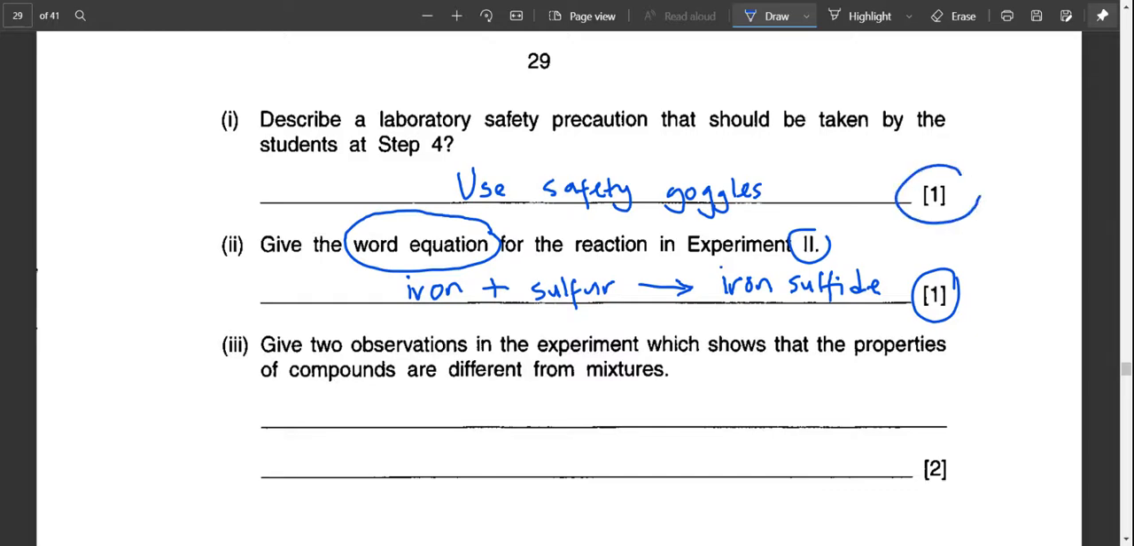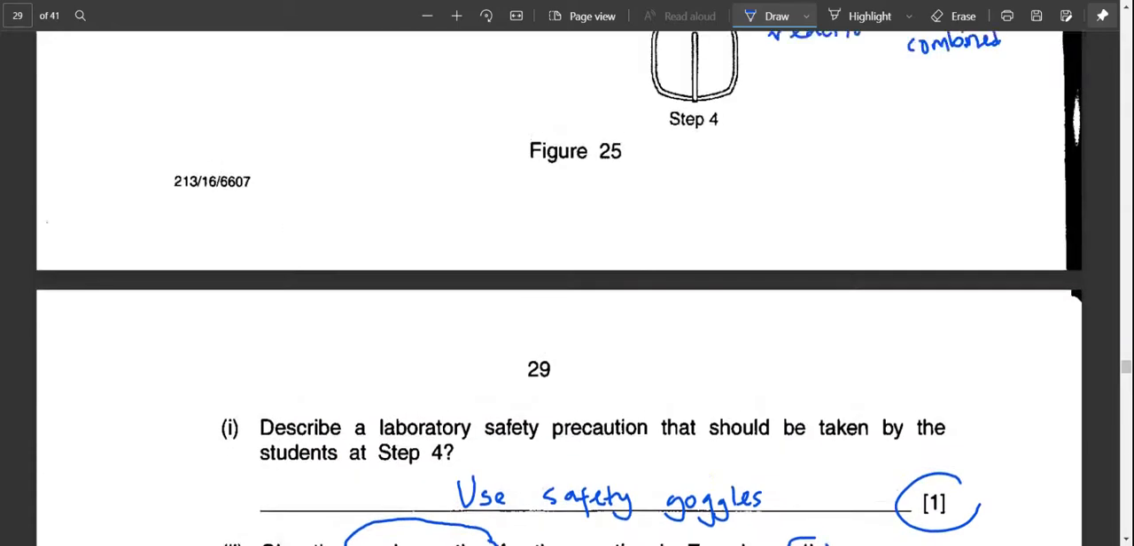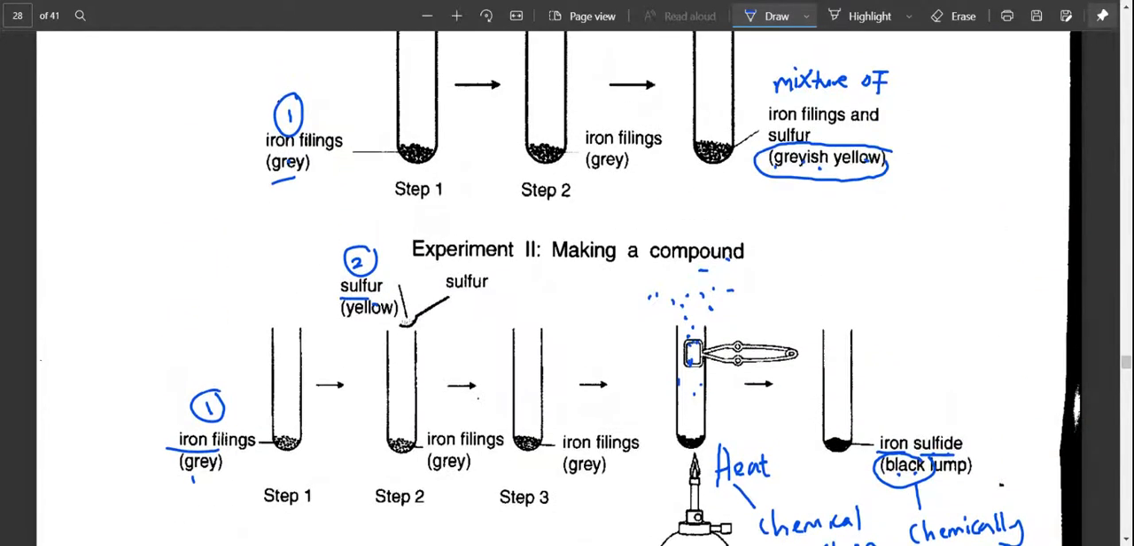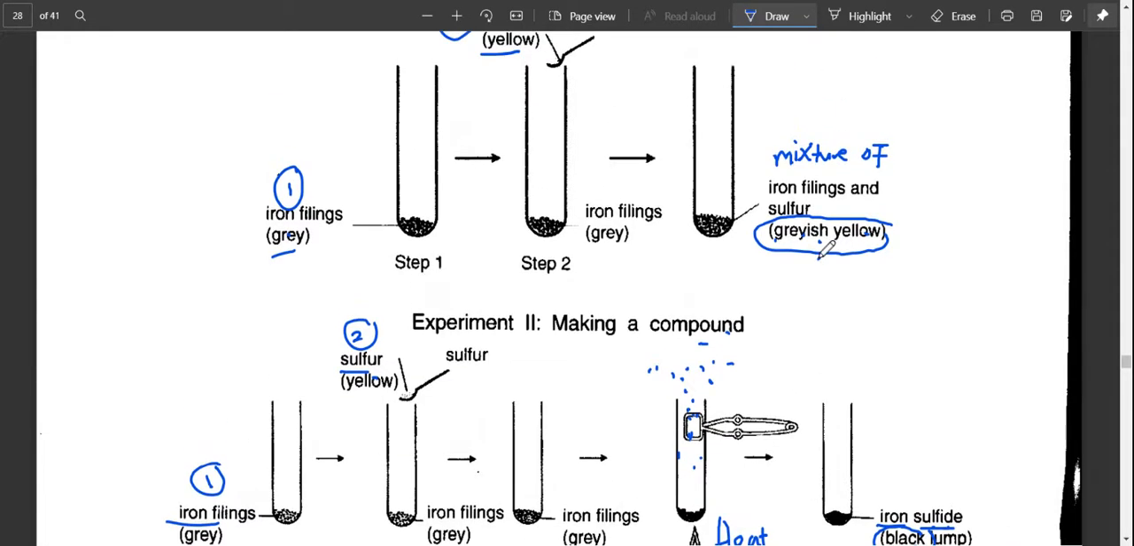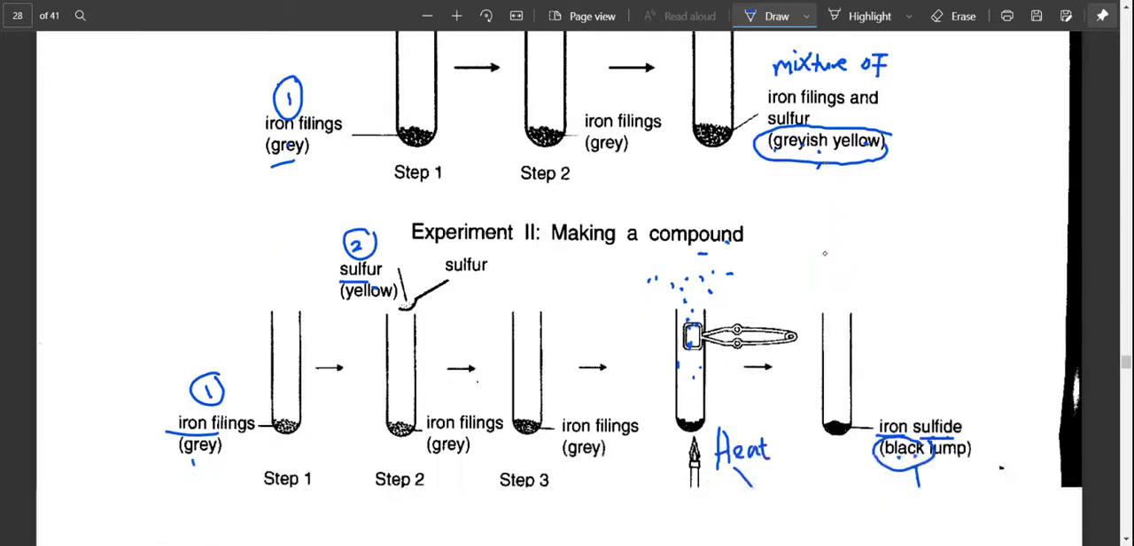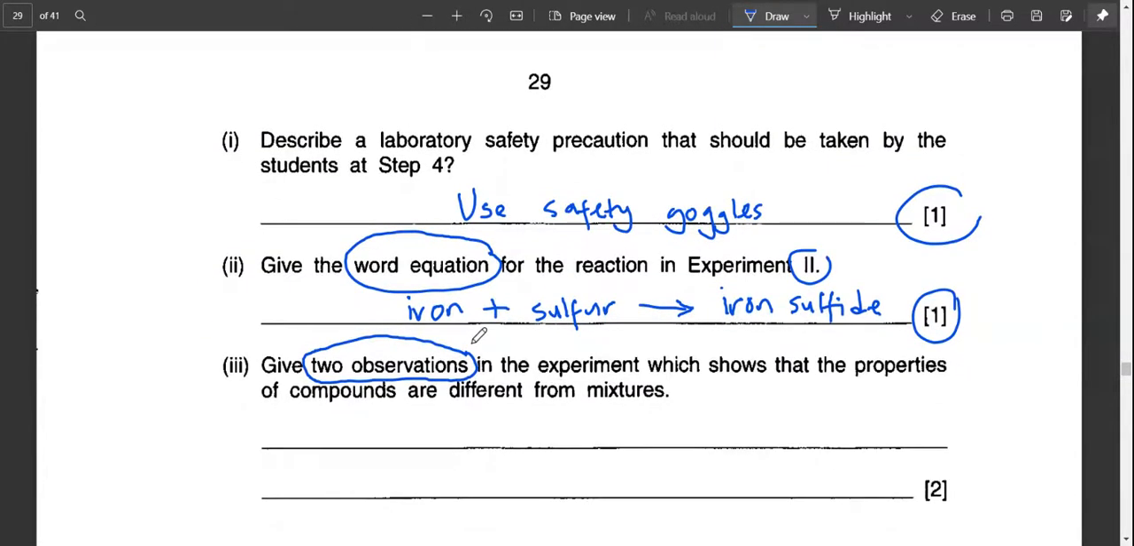So 1 mark here, 1 mark there. Give two observations in the experiment which show that the properties of compounds are different from a mixture. Two observations means two things that you can see here. The most obvious one is that the final product for compound is black in color, but for mixture you can see the color is still grayish yellow.